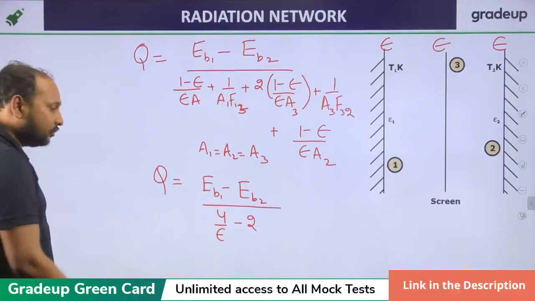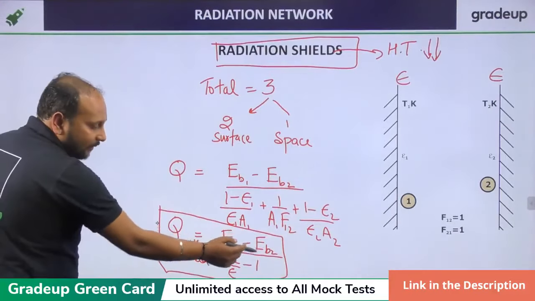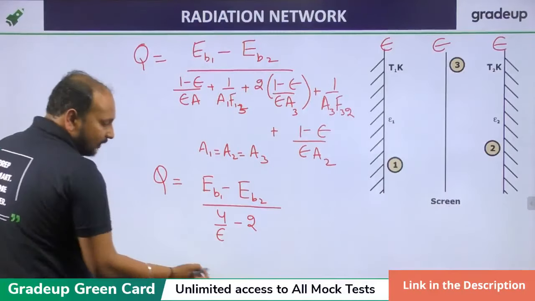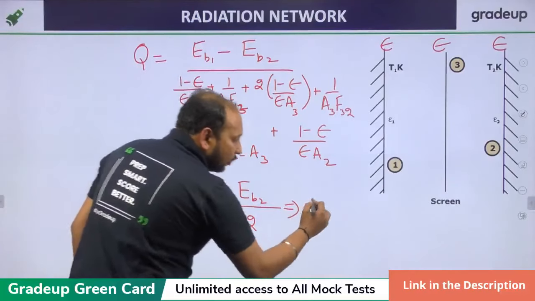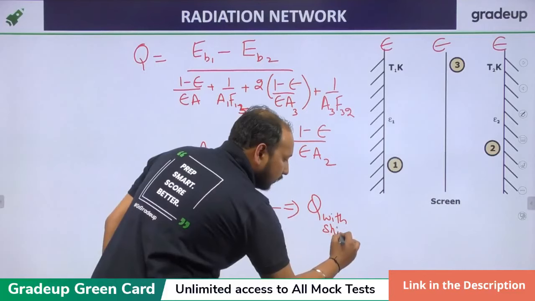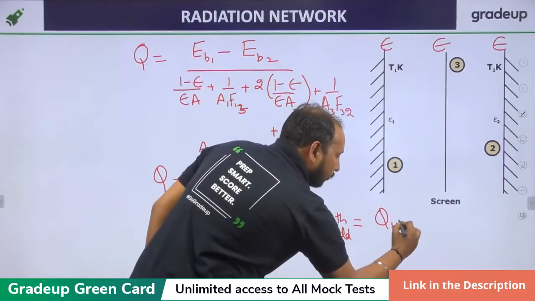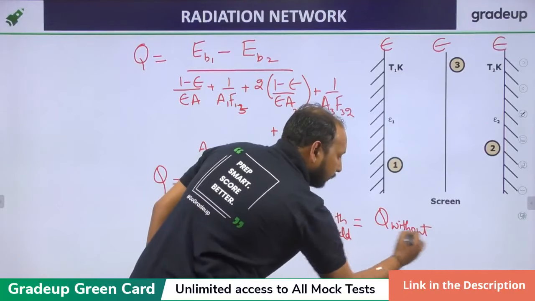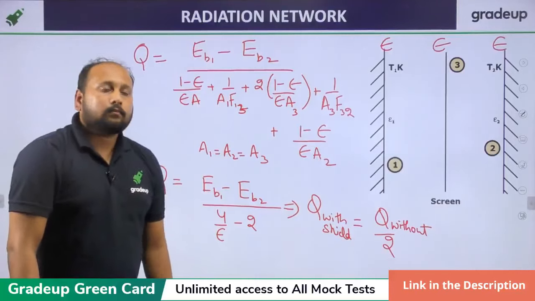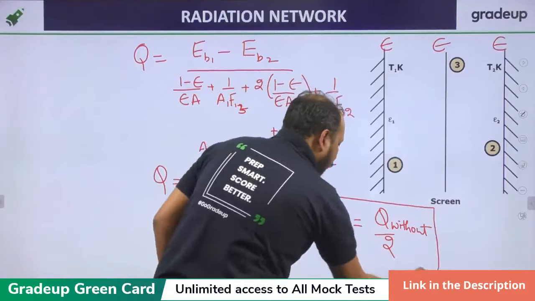If you see the previous equation, it is EB1 minus EB2 upon (2 upon E minus 1). That means it is 1 by 2 times of this. So I can write Q with shield is equal to Q without shield by 2. Clear? Fine.